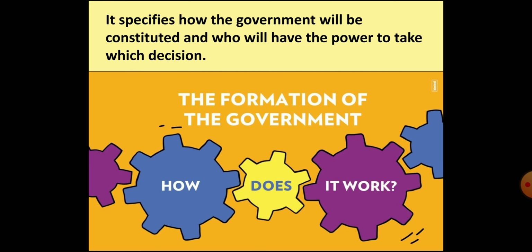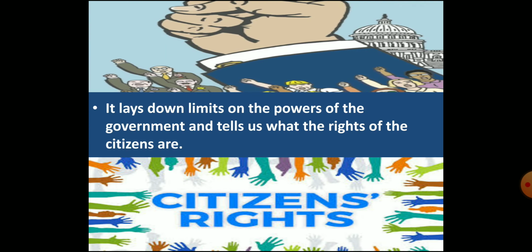The second function of a constitution is that it describes the way the government will be formed and explains who will have power to take which decisions. The third task of the constitution is to lay down limits on the power and authority of the government and describes the rights of the citizens.